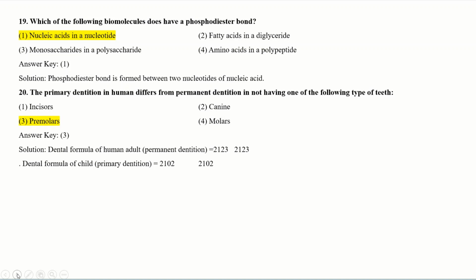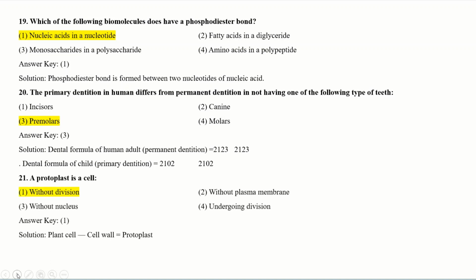There is a somewhat difference because there is a development of premolars. So the molars can be increased in human adults for the permanent dentition. So your correct answer should be premolars.